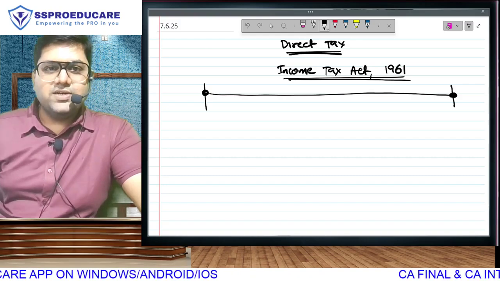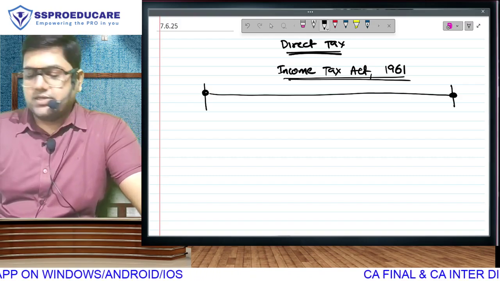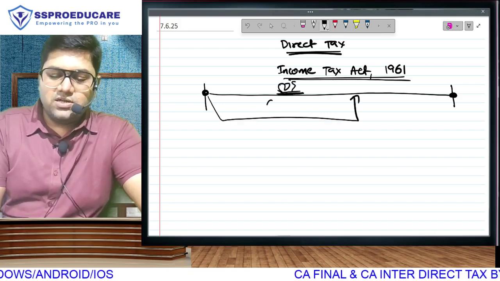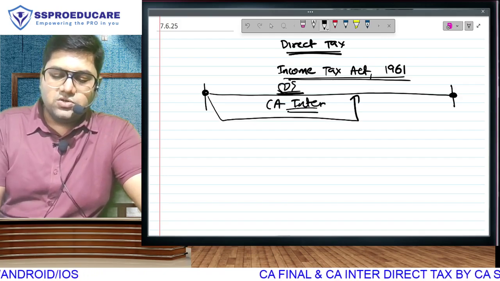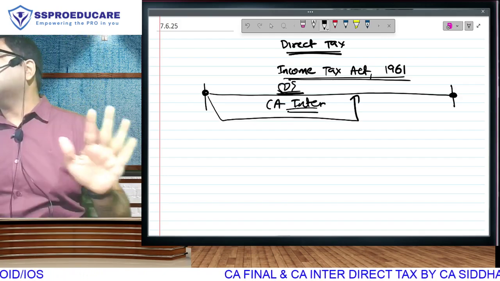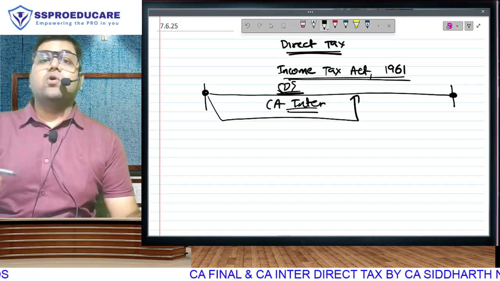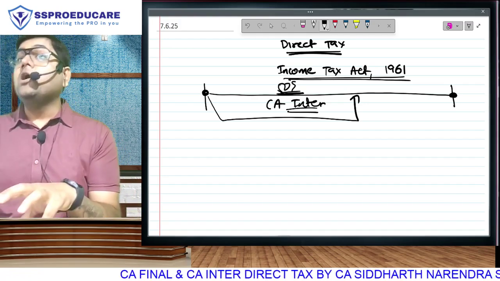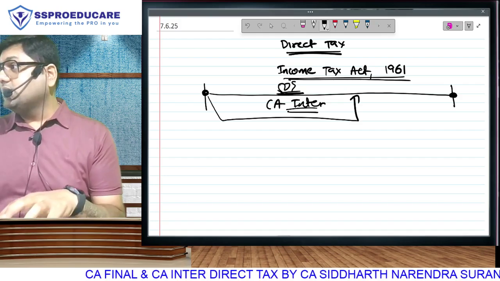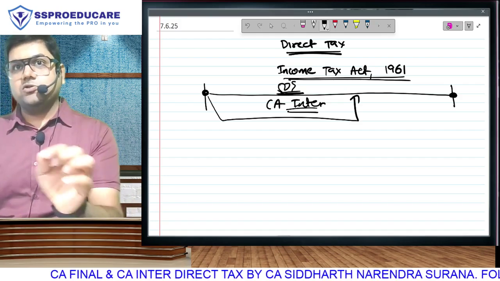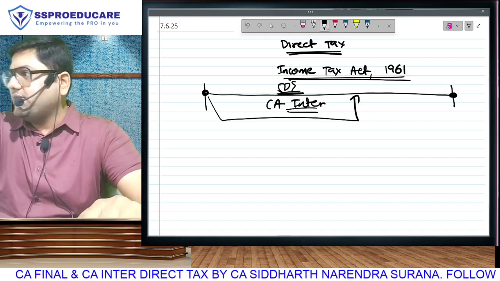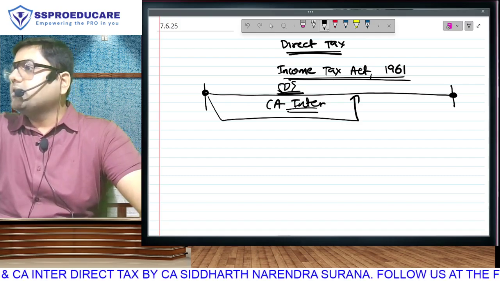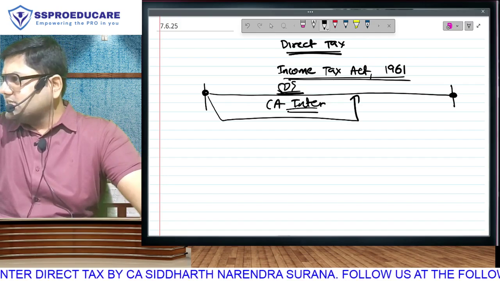First section to the last section, and only 50% of this income tax law is your syllabus of CA Inter. So there are a lot of things in the Income Tax Act which we are not going to learn at intermediate because they are not a part of your syllabus. However, there will be certain places where, to understand the inter syllabus, it will be better if you know the final part. So at those places, I will be discussing the final part as well. However, only 50% of the income tax law is a part of your CA intermediate syllabus. Are we clear on this? We discussed this in the last class also.